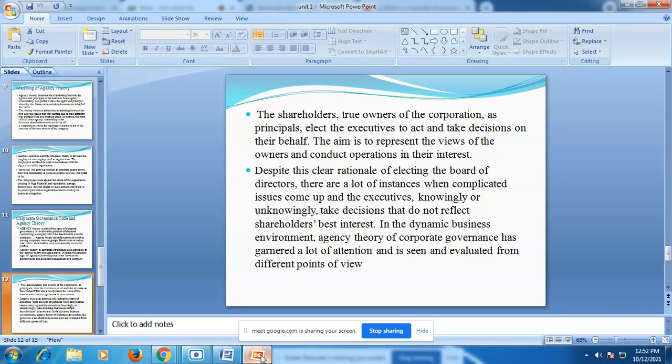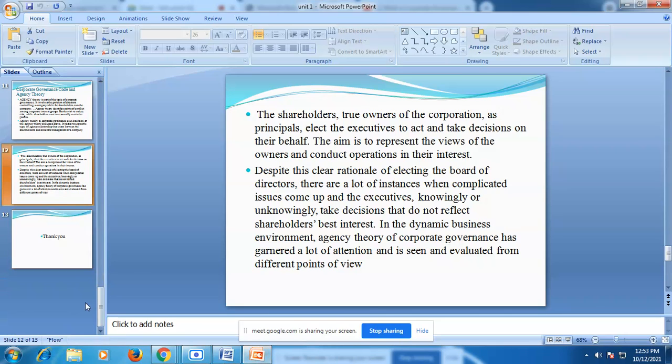So they have to take decisions resolving the disputes between management and shareholders. In the dynamic business environment, agency theory of corporate governance has gathered a lot of attention and been evaluated from different points of view. So this is all about agency theory of corporate governance.